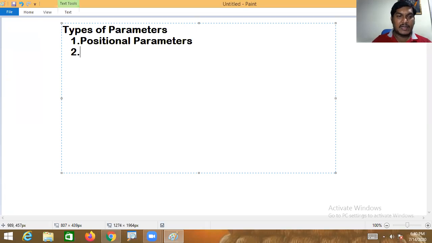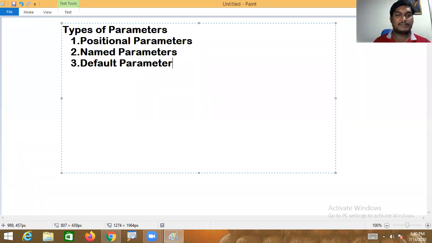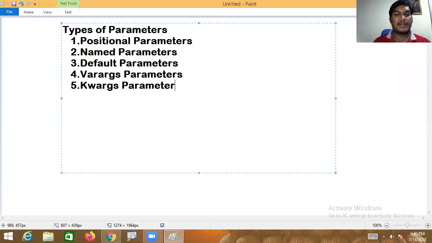Second one is named parameters. Number three is default parameters. Number four is variable-length (Varargs) parameters. Number five is keyword arguments parameter. As a part of our training today, we are going to discuss the